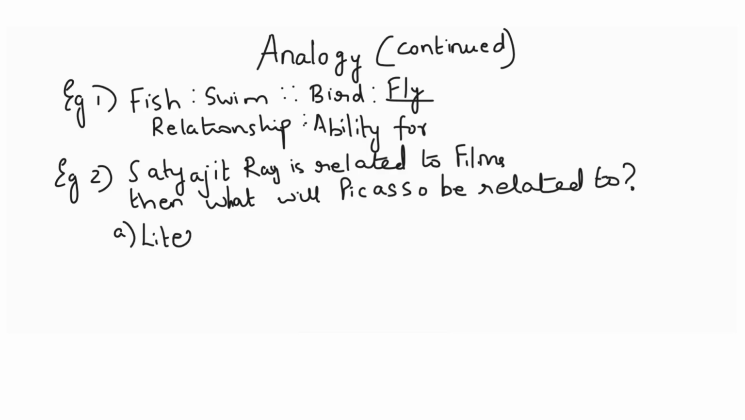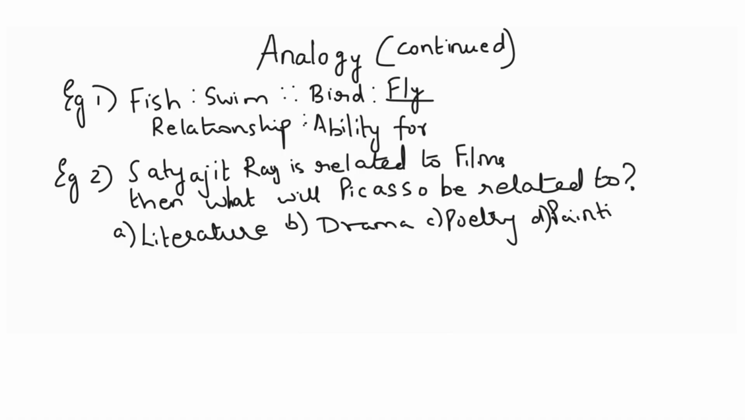So suppose you have options like literature, here your general knowledge works. Then you have drama, the third one is poetry, and the last one is painting. So what do you think? Who was Picasso? Was he a poet? Was he a painter? Was he related to drama or literature field? We all know Picasso was a painter. So D is the answer. So here, one pair relationship is clearly given and it is in a sentence formation, and we have to figure out the one which is missing.